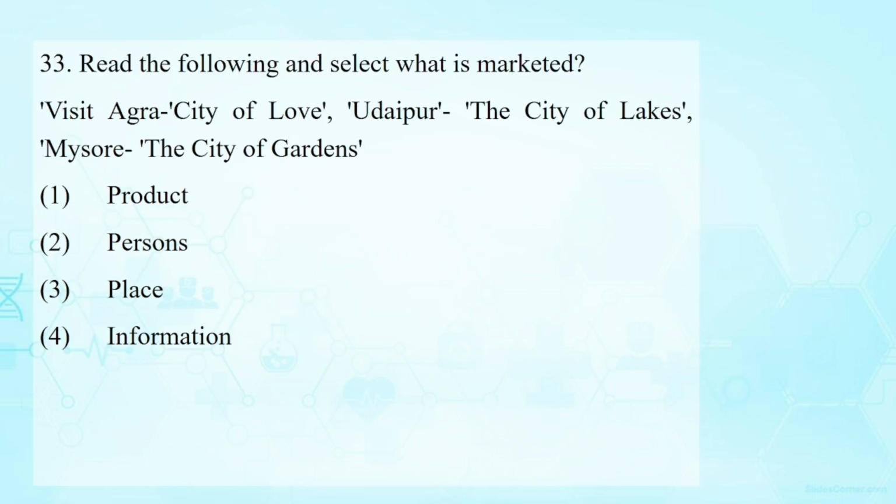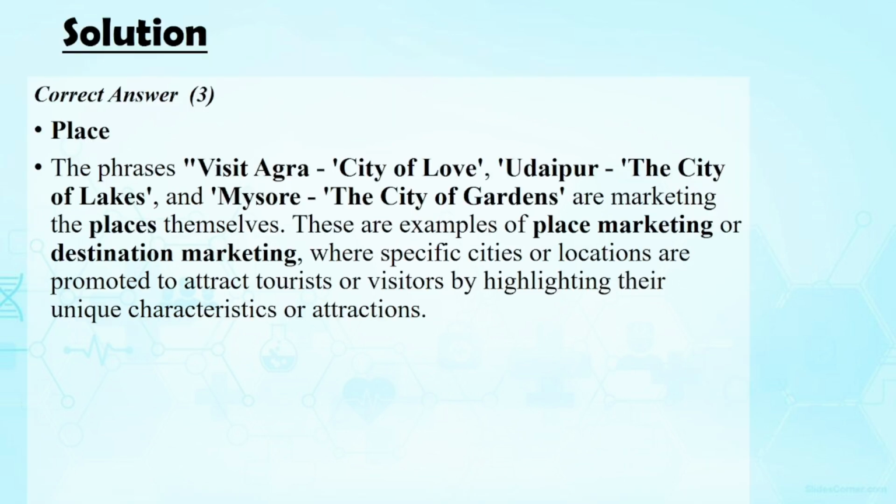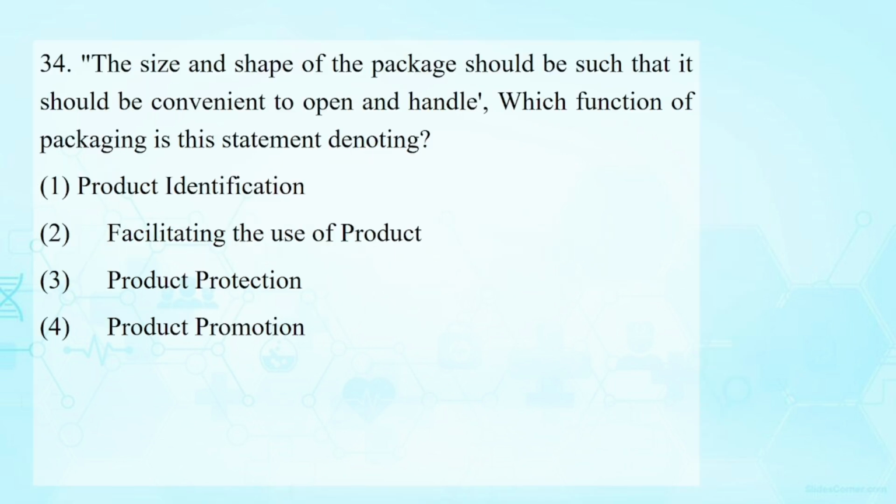Read the following and select the item what is marketed. Visit Agra, city of love. Udaipur, the city of lakes. Mysore, the city of gardens. So here place is the factor related to marketing. Please remember the 4 P's of marketing mix: place, product, promotion, price.